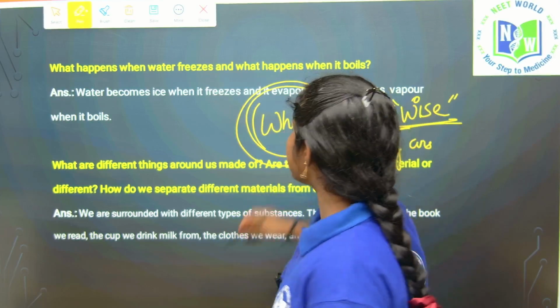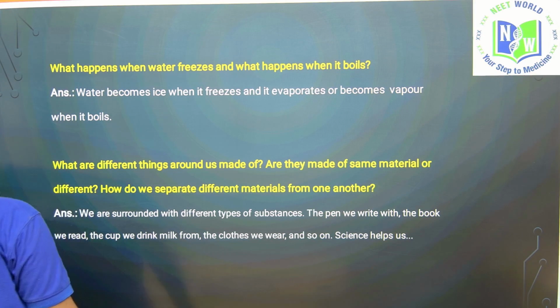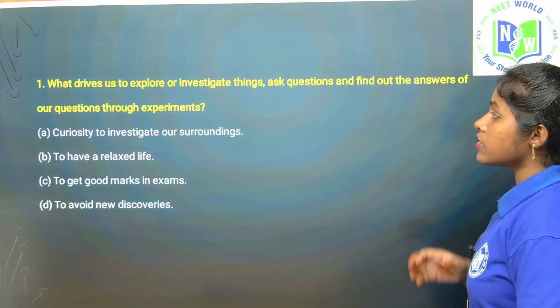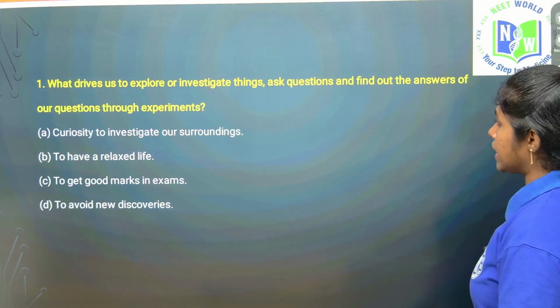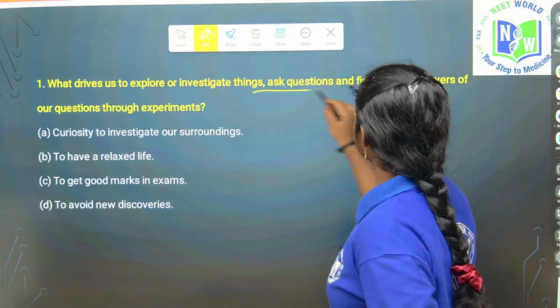Got it? So let's do some multiple choice questions here. Some we will do today, and some we'll do the next day. I hope you all get my point, kids. If you have any doubt, please let me know. If you have many whys, please let me know. So see here the first multiple choice question: What drives us to explore or investigate things, ask questions and find out answers to our questions through experiments?